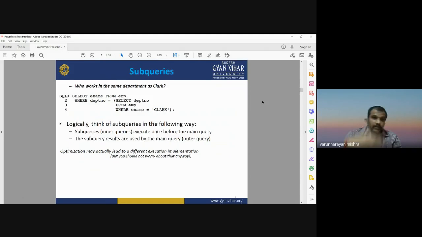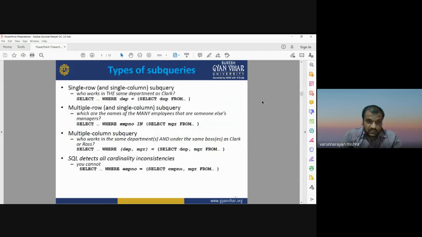There may be multiple types of subqueries: single row subquery, multiple row subquery, multiple column subquery, and SQL detects all the cardinality inconsistencies. Whatever queries you have, they may return a single row, multiple rows, or multiple columns. Depending on the kind of query you have, we can categorize it into single row, multiple row, or multiple column.